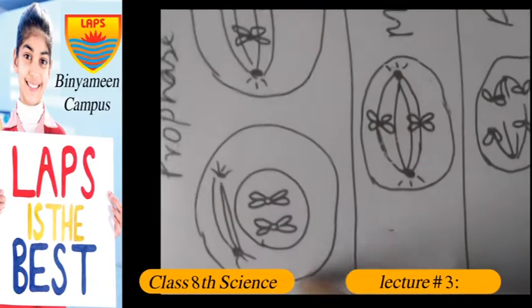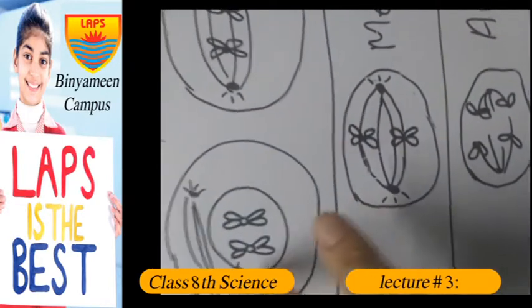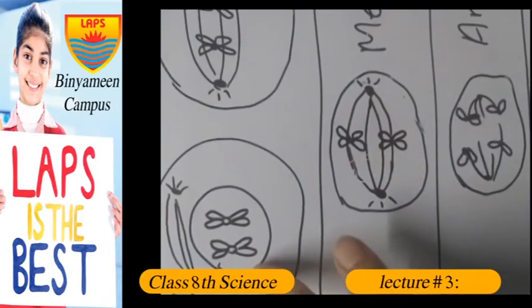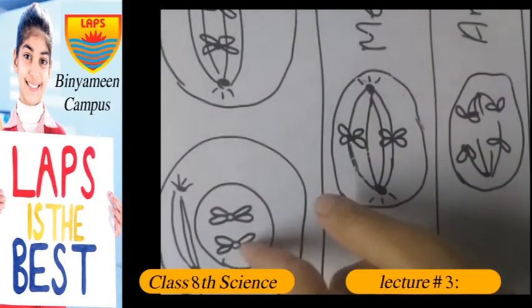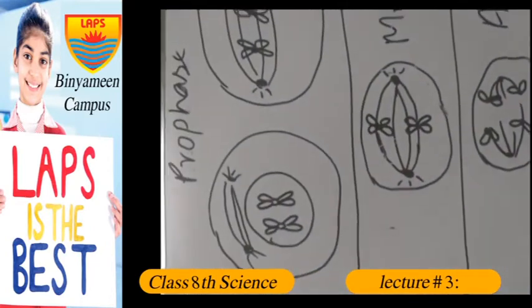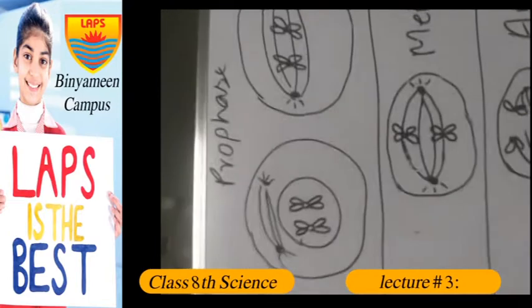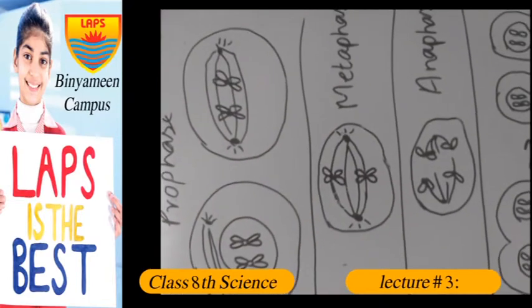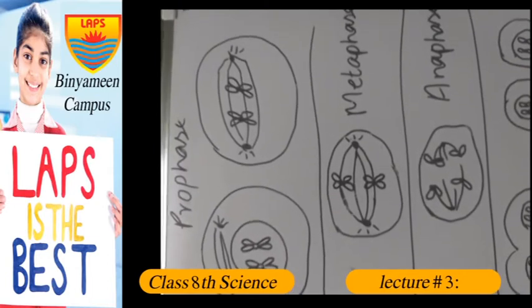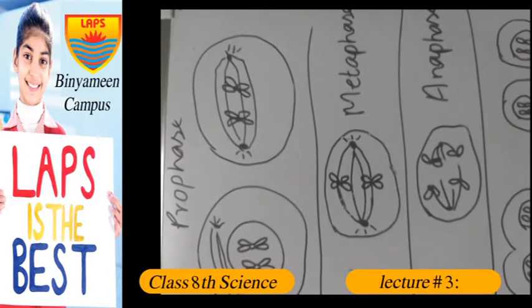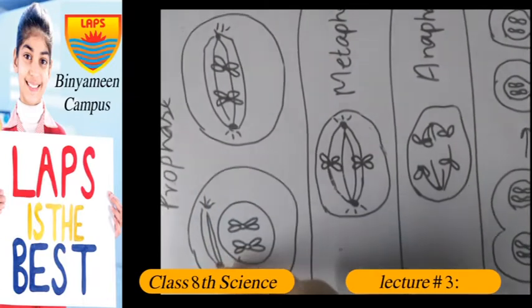Now you can see this is the cell, this is the nucleus of the cell, and the membrane you can see is called the nuclear membrane or nuclear envelope. Inside the nucleus there are chromosomes. In this case there are 2 chromosomes present inside the cell. Now this is a parent cell that decided to divide itself. Now what happens in prophase actually, the genetic material in the nucleus is in a loose thread-like form called chromatin. Now in the prophase there are 2 centrioles. See, there are 2. These are called centrioles.